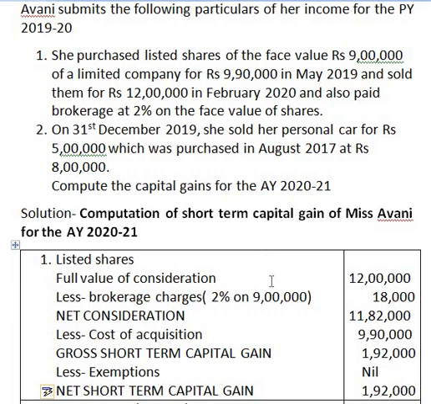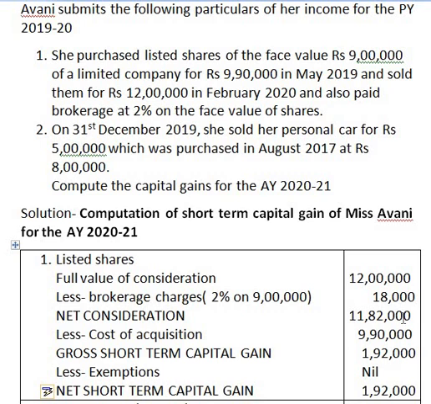That is, full value of consideration is taken at 12 lakh, which is the sale amount of the listed shares. From that we have to deduct any expenses that are incurred by the assessee during transfer or sale of the capital asset. So to sell those listed shares, she has paid brokerage charges at 2% on face value of shares, and the face value of share is 9 lakh. It comes to 18,000.